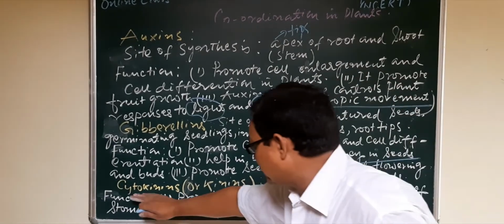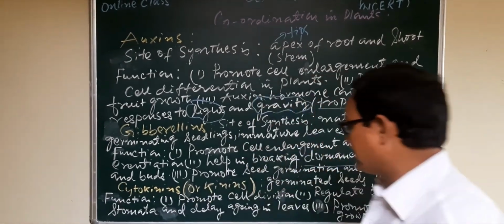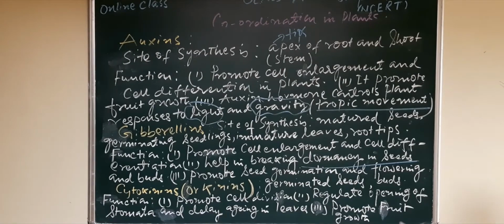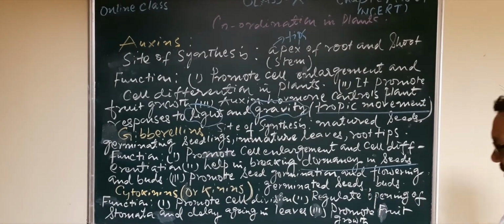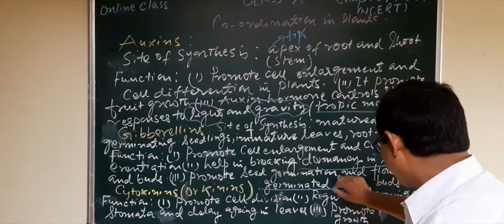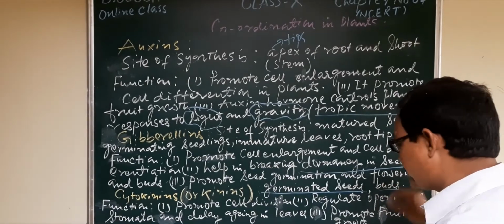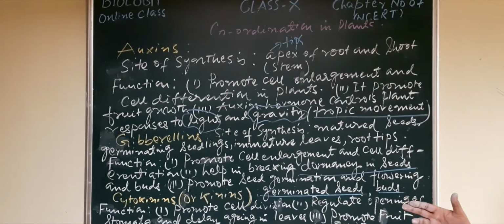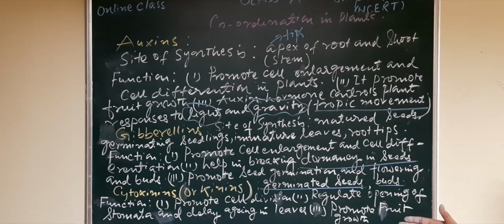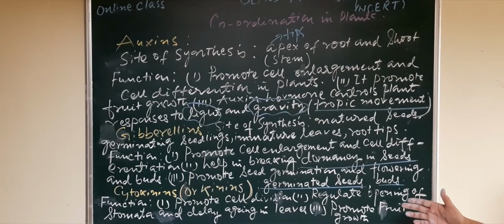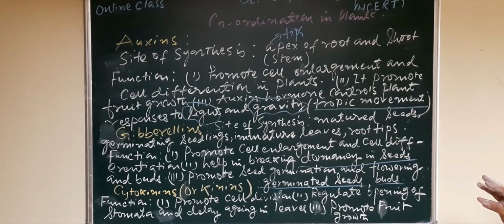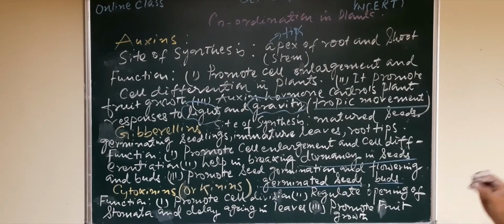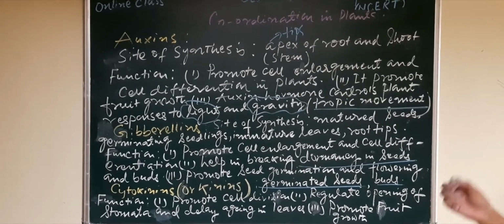Now the third important hormone, the cytokinins or kinins. The places of synthesis: germinated seeds, buds. Function: promotes cell division, regulates opening of stomata, delays aging in leaves, and promotes fruit growth. So here are some short descriptions of the 3 hormones and their functions.